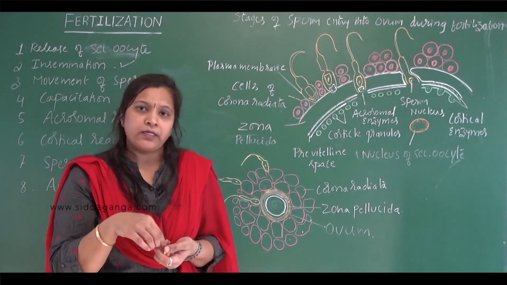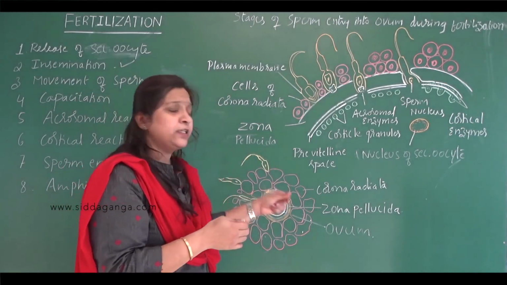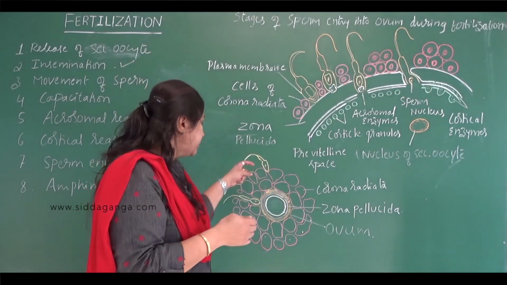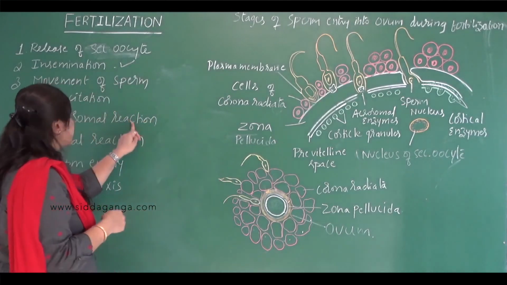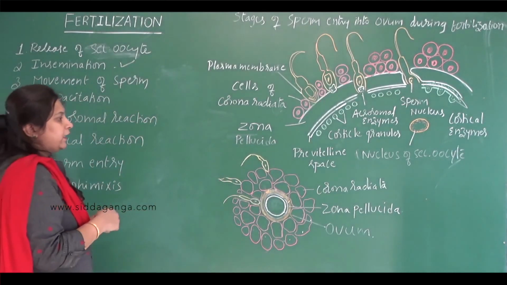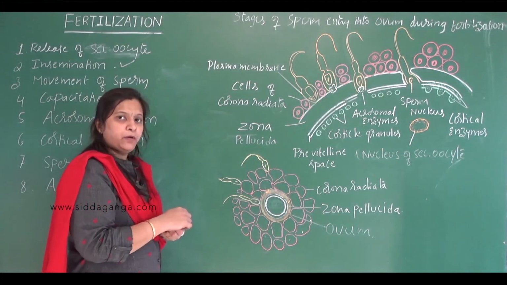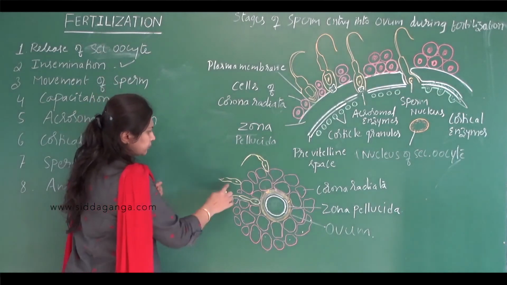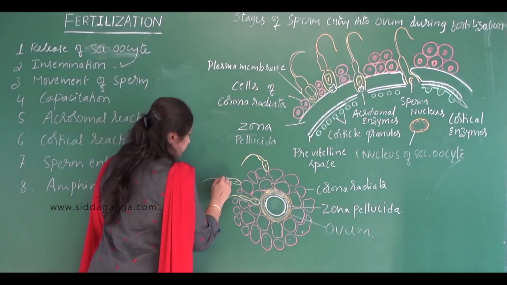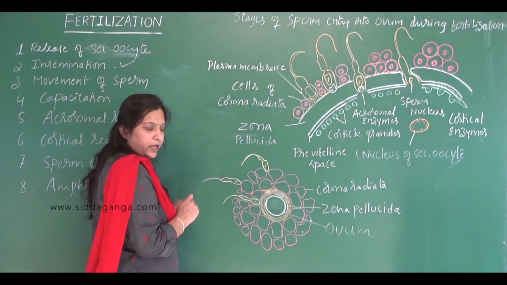Okay, so these sperm lysin enzymes present in the acrosome dissolve the egg membranes and help the sperm to enter into the egg. So what happens during the acrosomal reaction? I said that out of a million, only a few sperms are able to reach the site of fertilization, and these sperms now get added to the secondary oocyte.